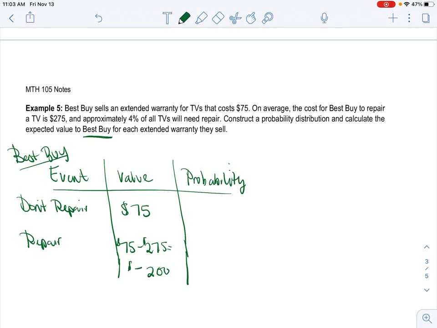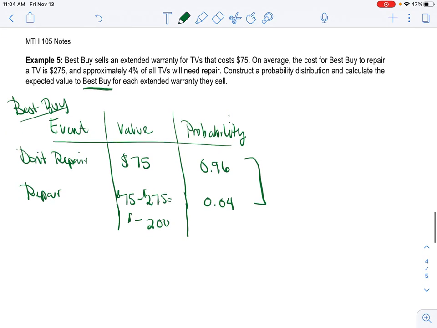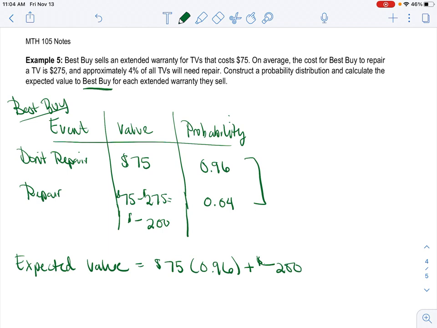The probability of having to repair it, they told us, is 4%, so that's 0.04. And then, well, we know then, because this has to add up to 1, this has to be 0.96. So to find the expected value, it's how much it earns if they don't repair it times the probability, plus negative, or you could just put minus, $200 times 0.04.